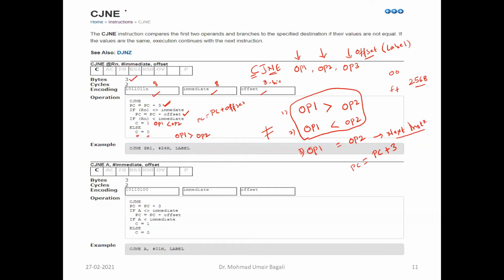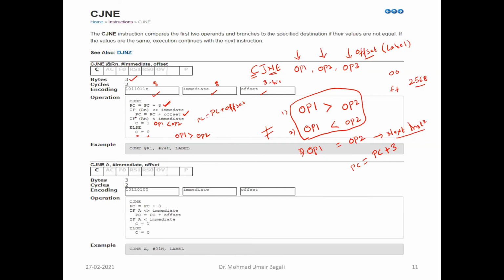compare jump not equal, what is happening? In compare jump not equal, it will compare the first operand with the second operand, and we have different addressing modes supported, and we have the third operand as an offset address. The offset address should be within 8-bit, that is 256 bytes. If it is not equal, it will go to the offset address PC plus offset, and if it is equal, then it will go to the next immediate instruction with the help of PC plus 3. And when it is not equal, it is making the program control transfer also, and it is also giving the indication whether operand 1 is greater than operand 2 or less.